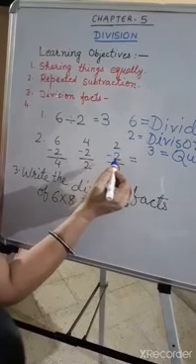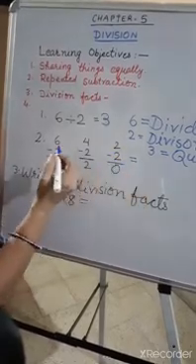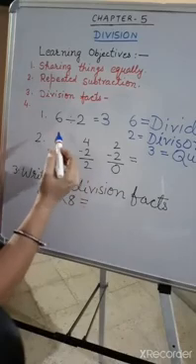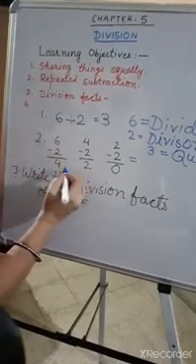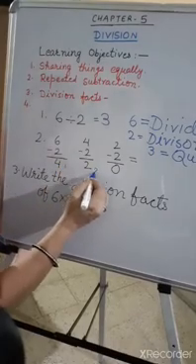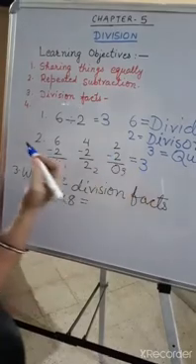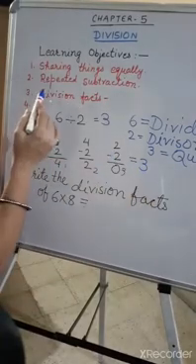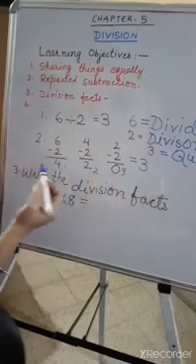Now 2 minus 2 is equal to 0. So how many times have we subtracted it? 1, 2 and 3. 3 times. So division is a process of repeated subtraction.